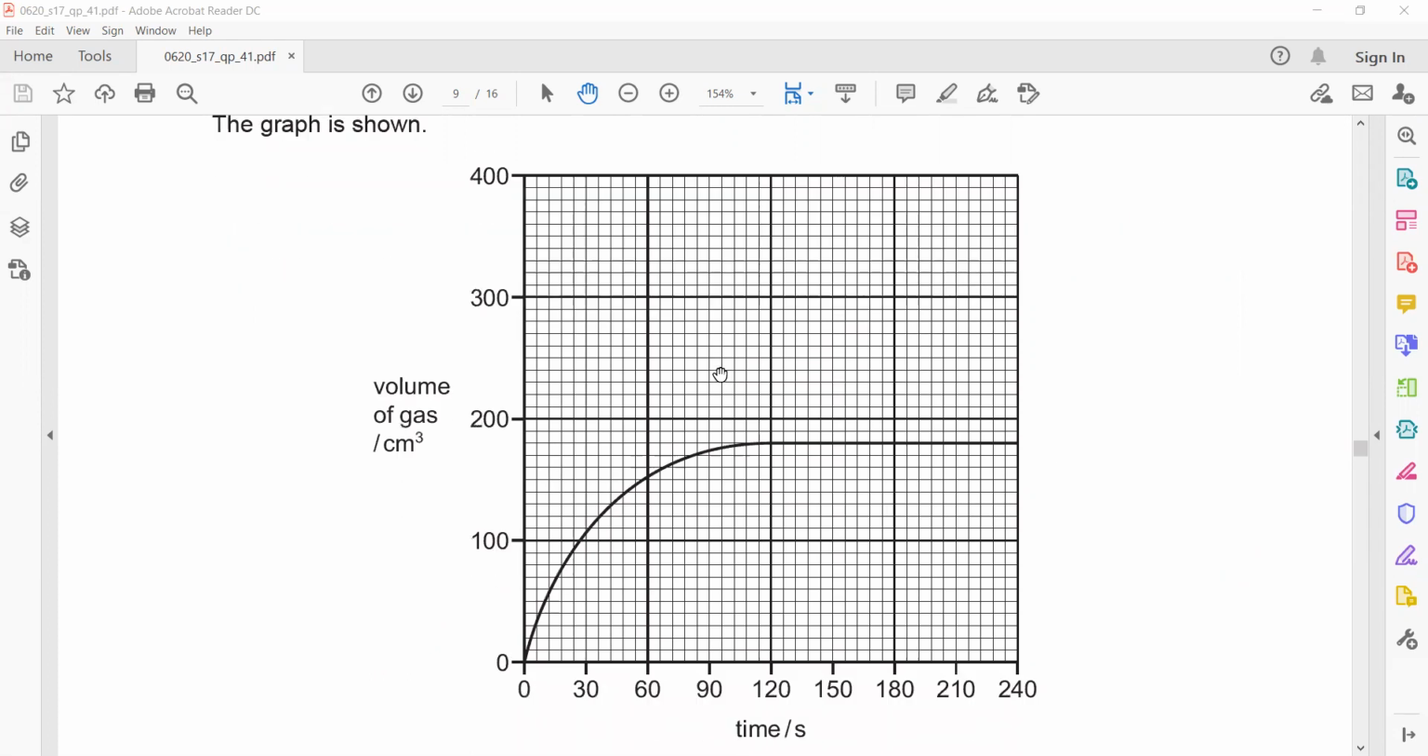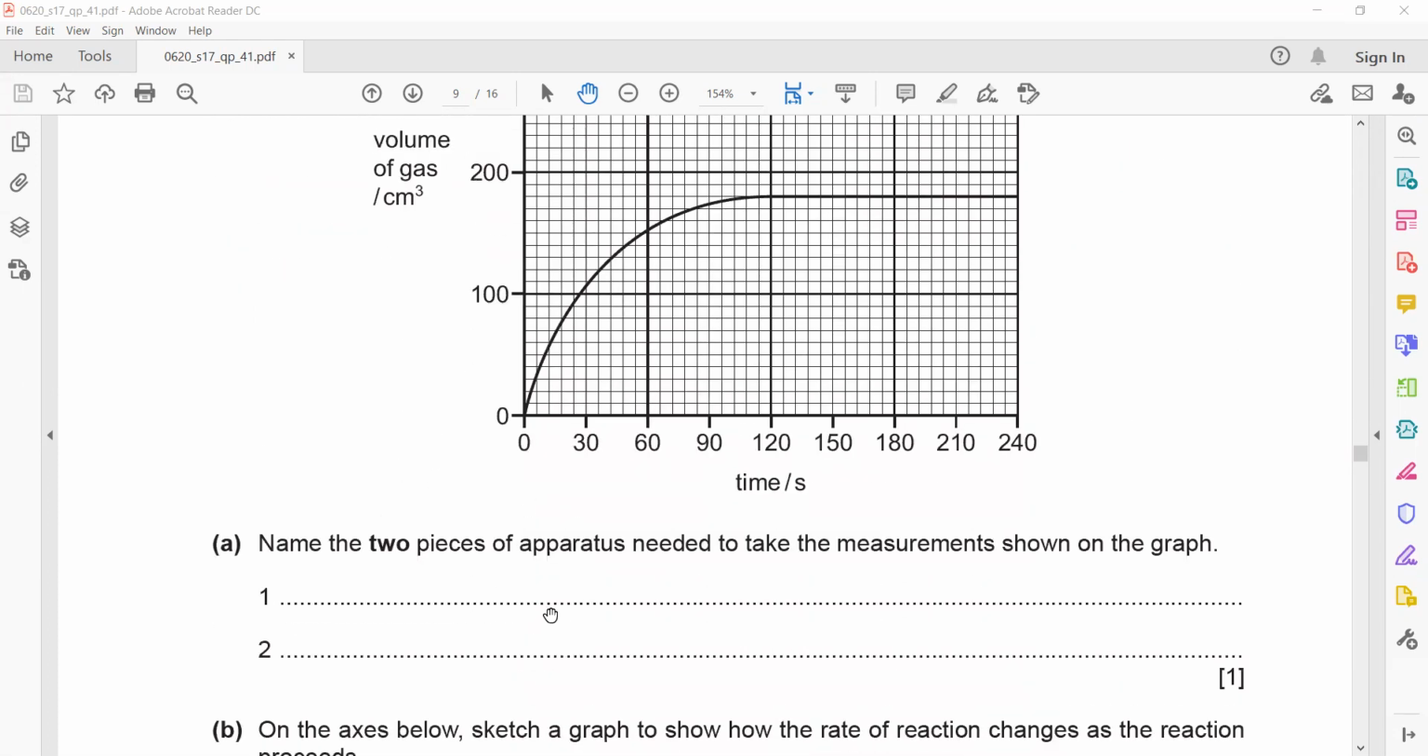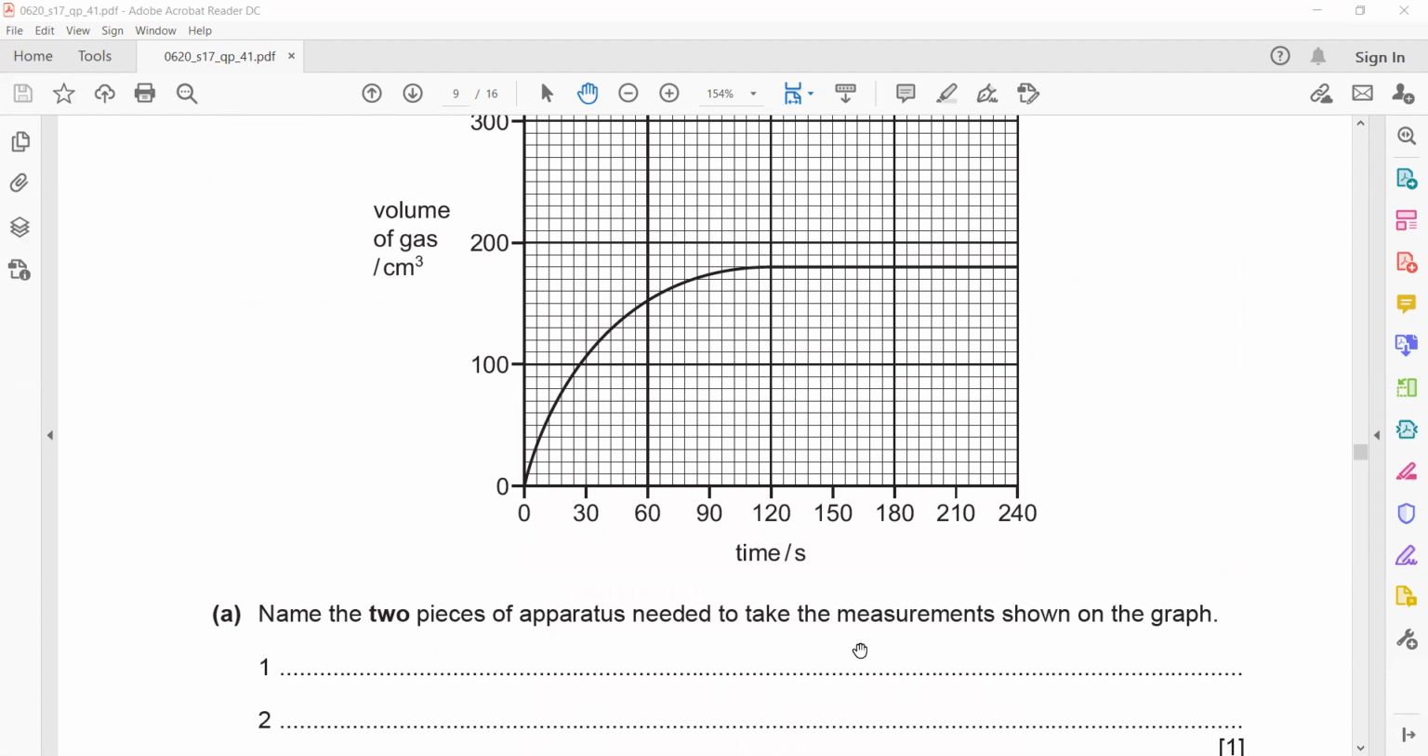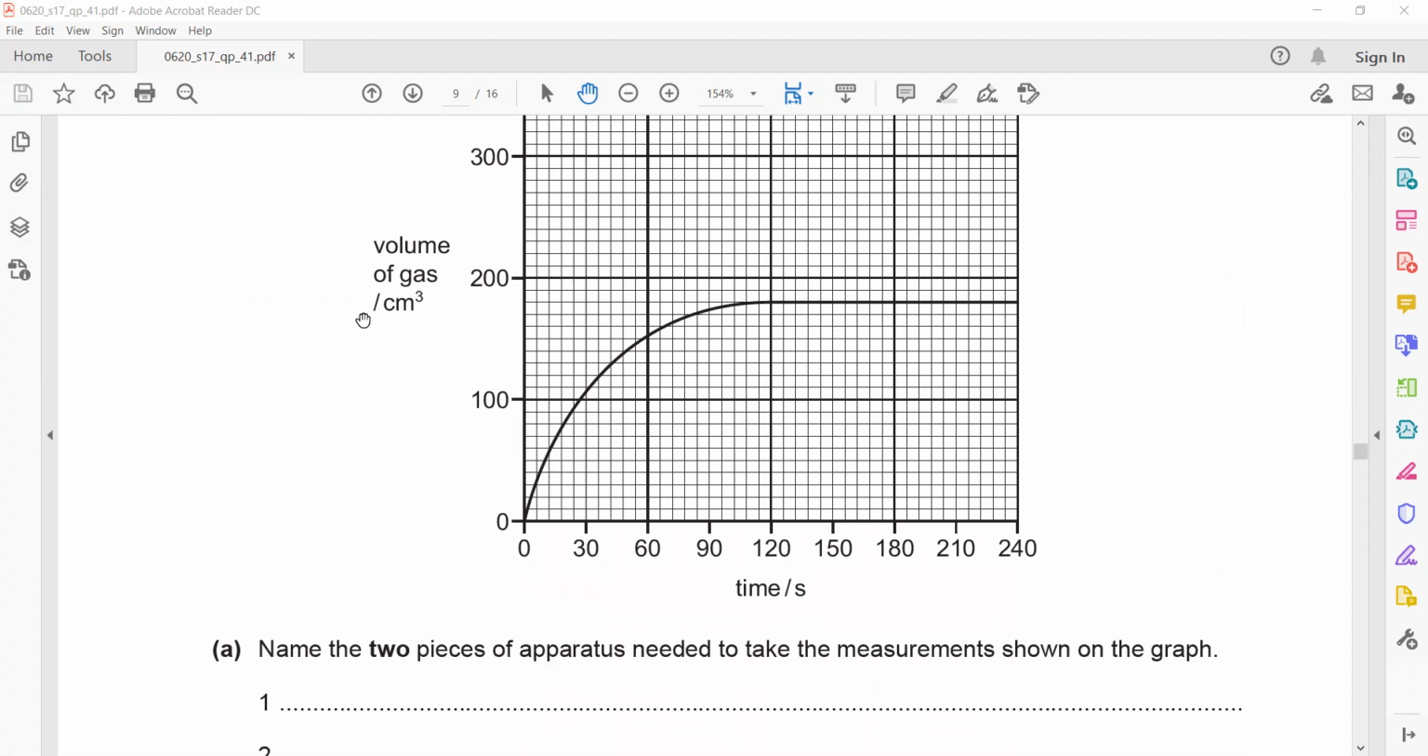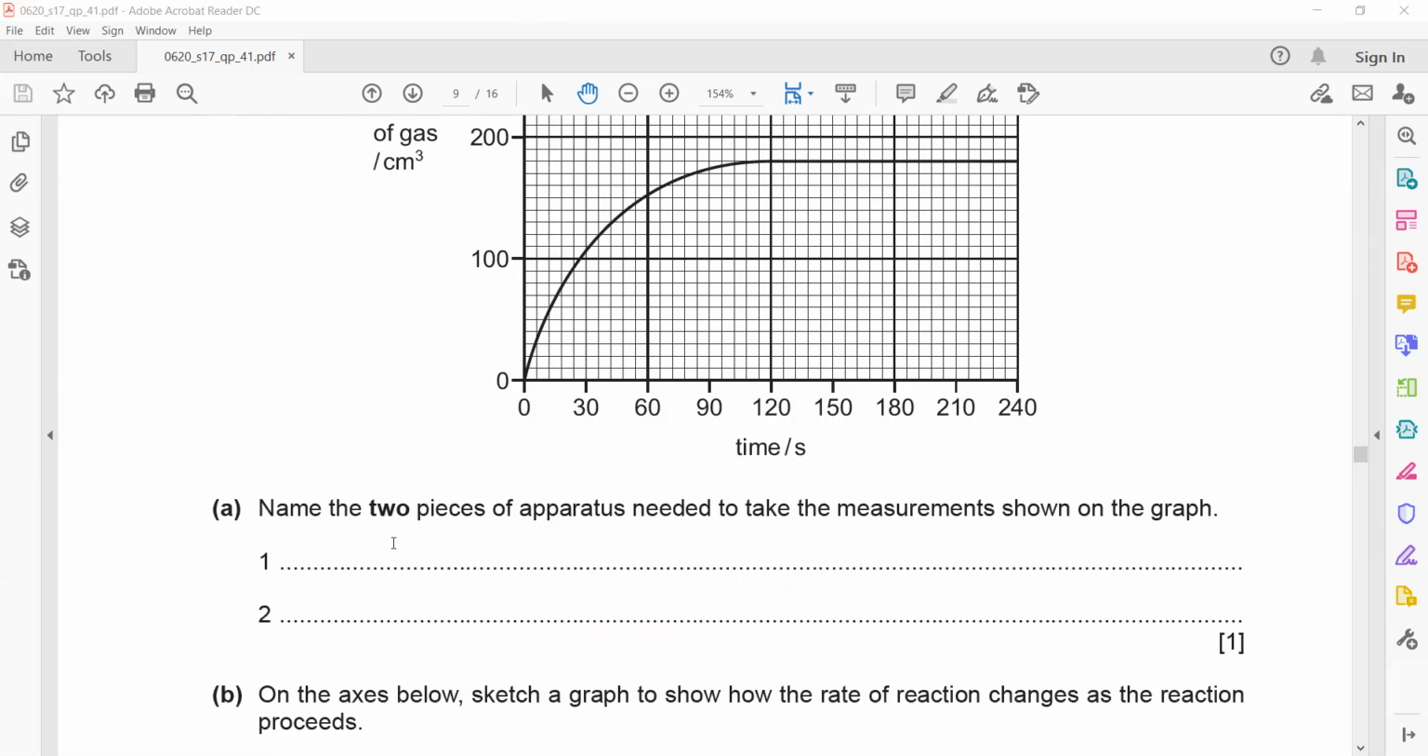Five A, B, and 5 part F. Name the two pieces of apparatus needed to take the measurement shown on the graph. We want to measure the volume of a gas, so to measure the volume of the gas we need a gas syringe. And to measure time, because on the x-axis we have time, we need a stopwatch.